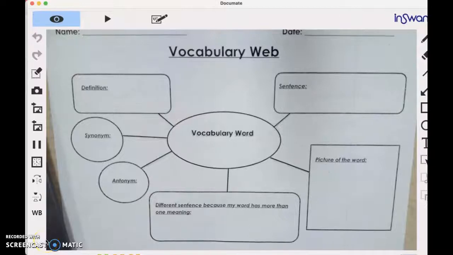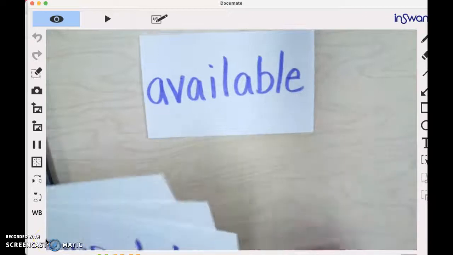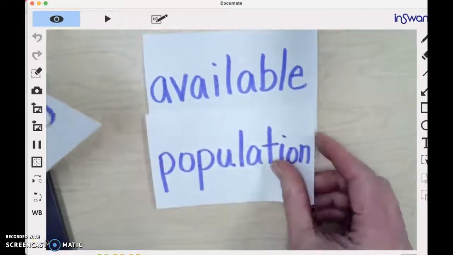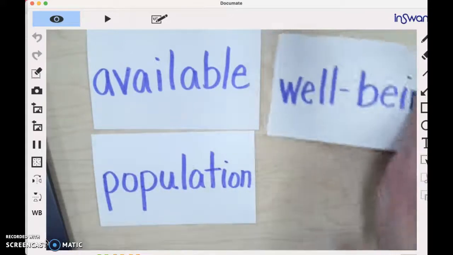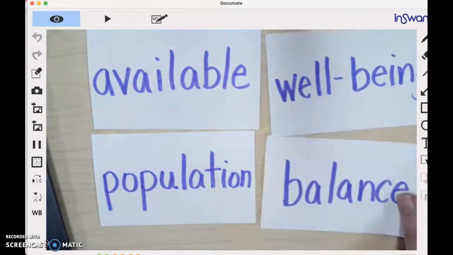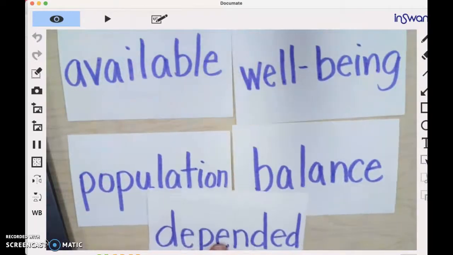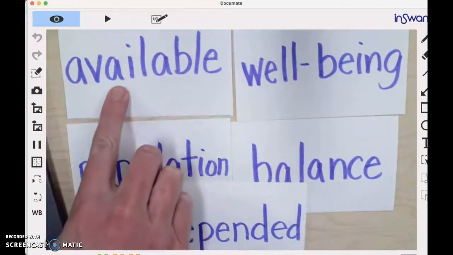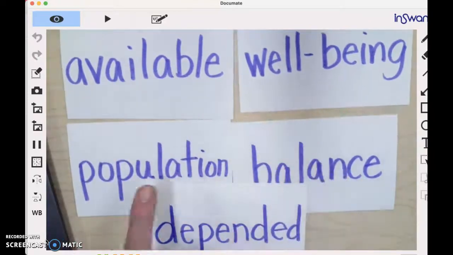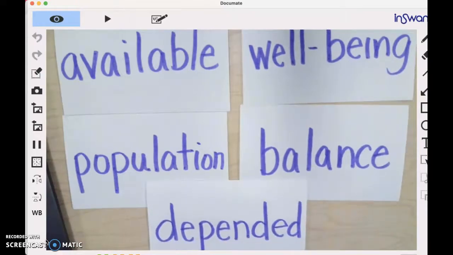Okay, third grade. Today we are going to take a look at our vocabulary words for Wolf Island, and you're going to choose two to do a web for. Okay, so there's 5 words, and you're going to choose 2 that you'd like to do. Sorry, you can't really see that one. So we have available, well-being, population, balance, and depended.